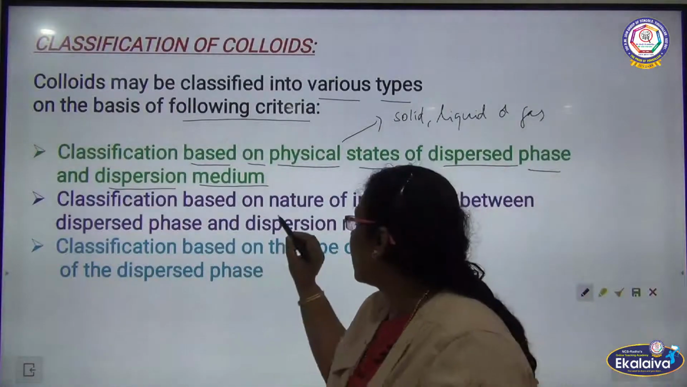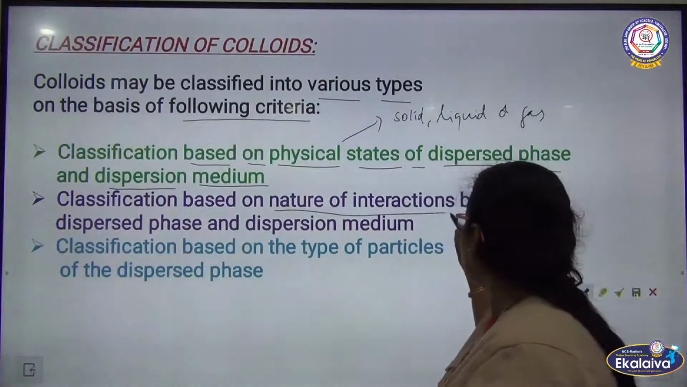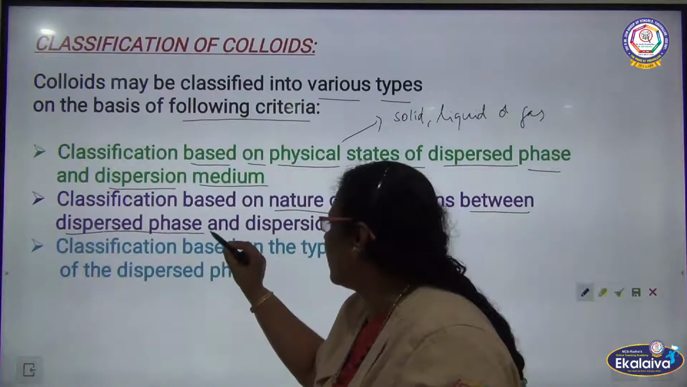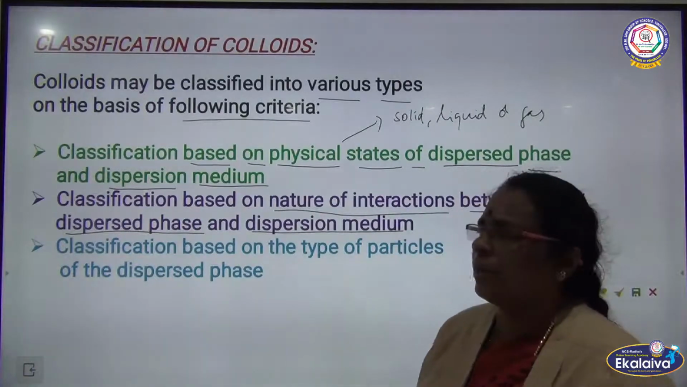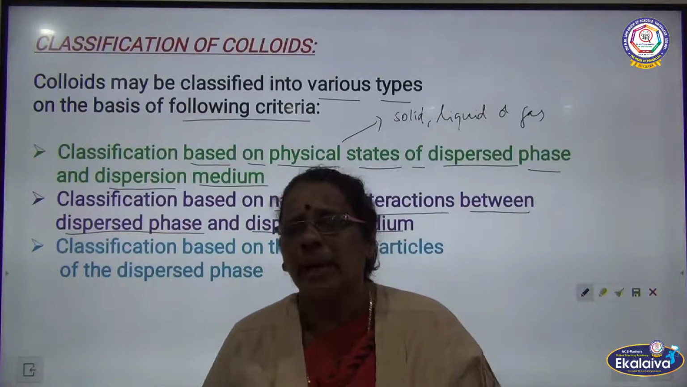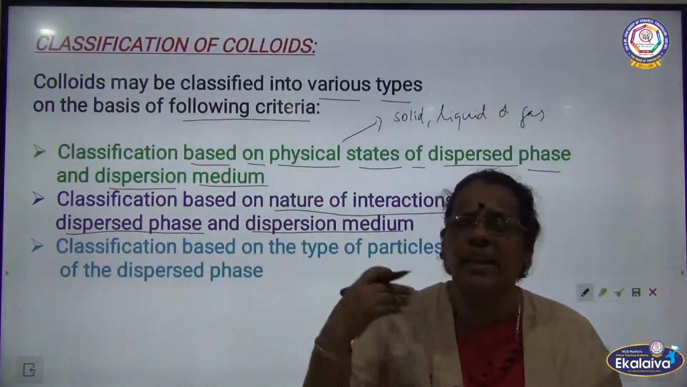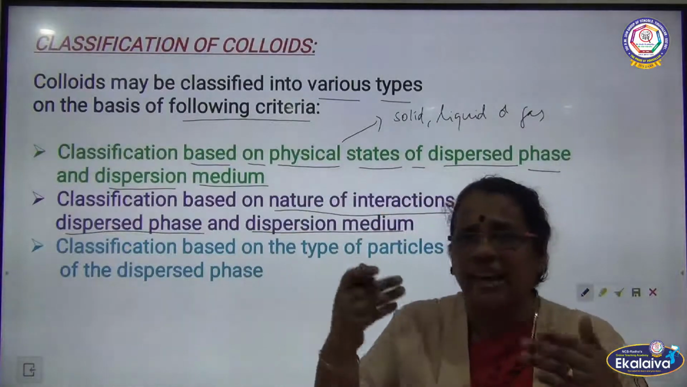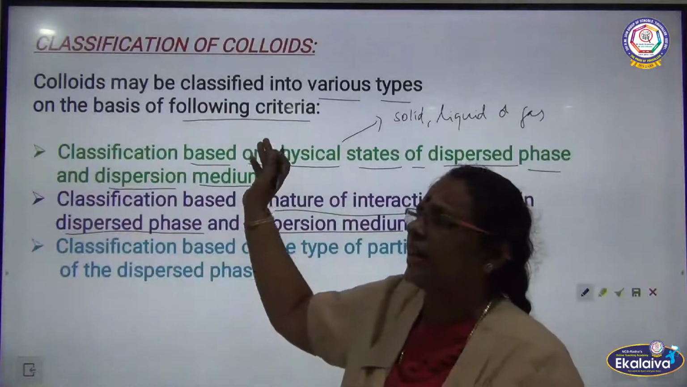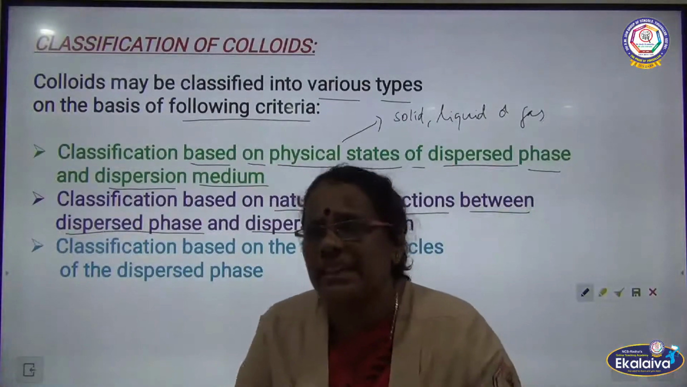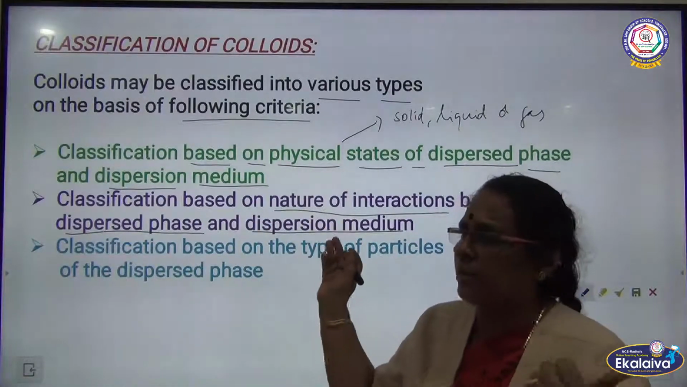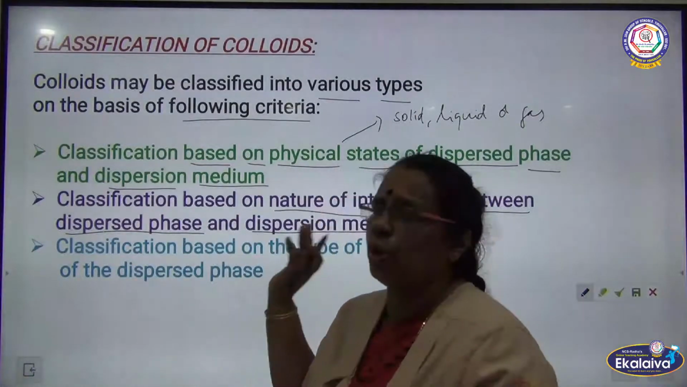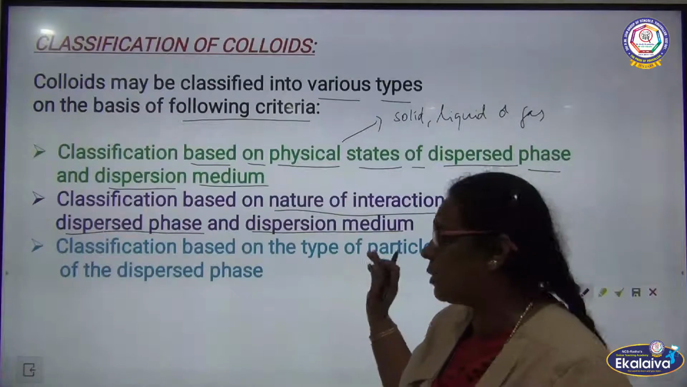The next one, classification based on the nature of interaction. The nature of interaction between the dispersed phase and dispersion medium, the force of attraction. The first classification talks about the physical state of the dispersed phase and dispersion medium. The second classification is based on the interaction between the solute and solvent, that is the dispersed phase and dispersion medium.